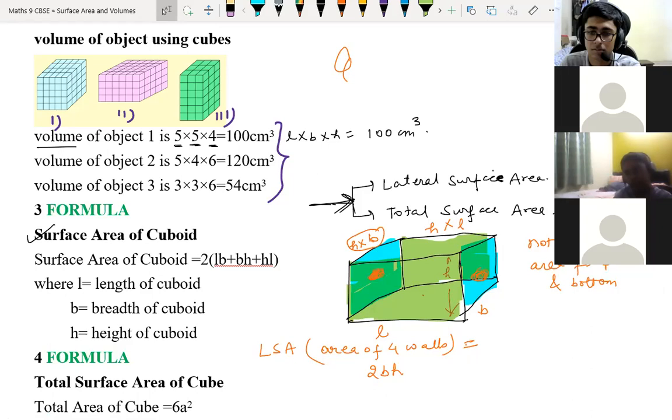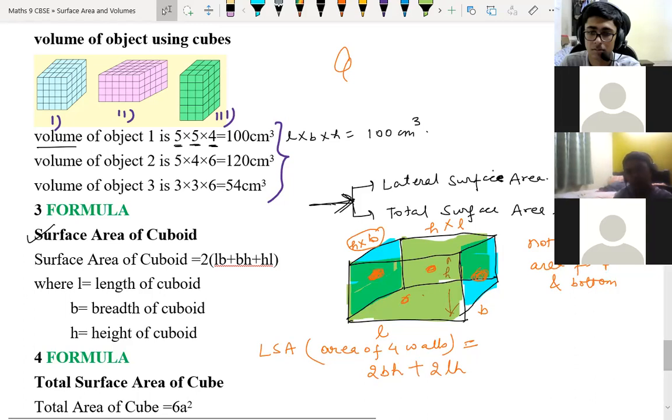Just tell me, children, because this is practically what I'm showing you. And here, if you see this back side and this front side, so this area is nothing but L into H, plus 2LH, correct? If this much is clear, then I'll move further.